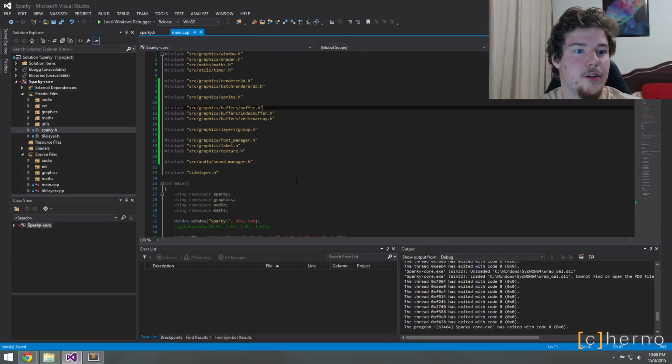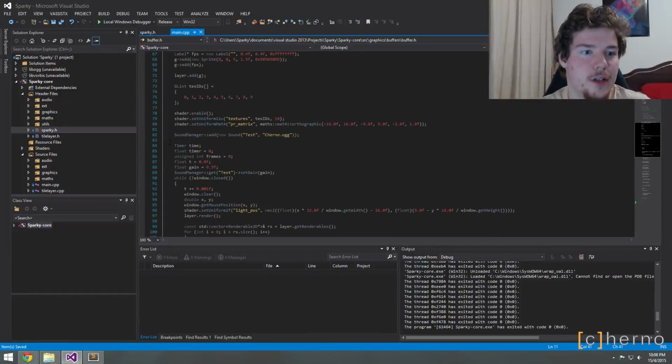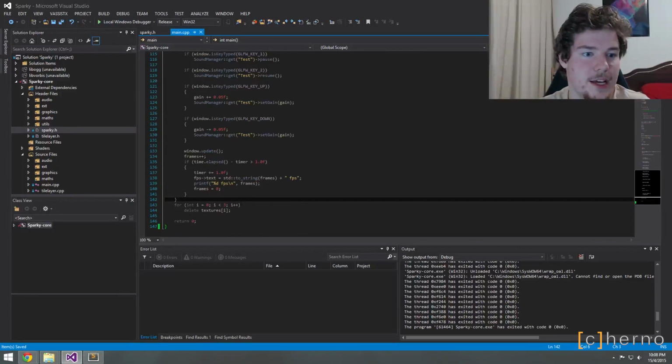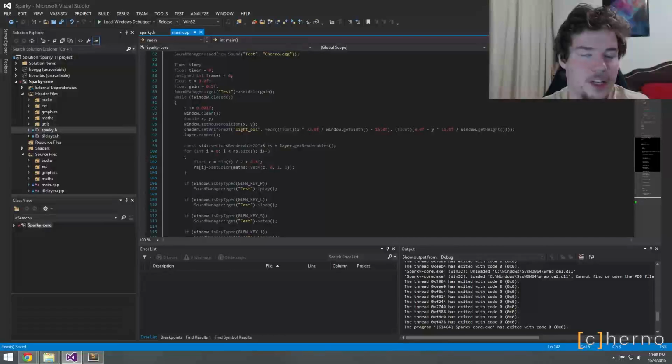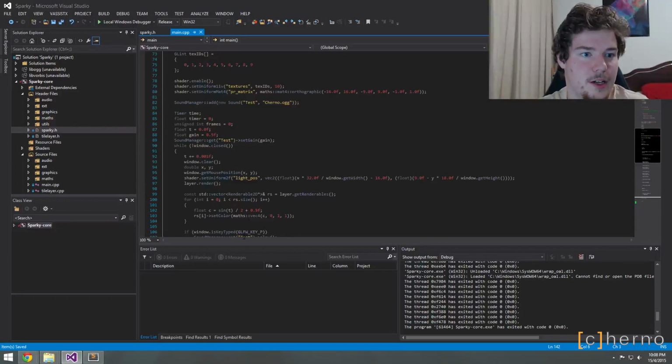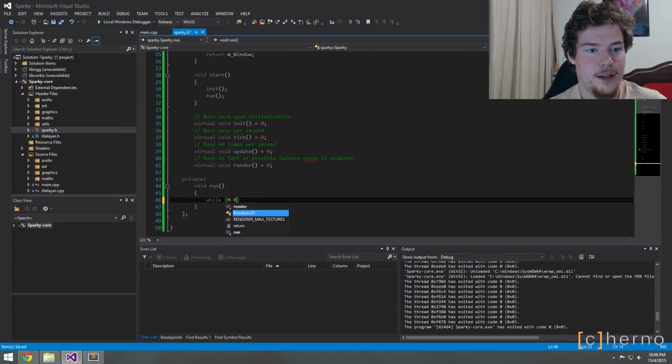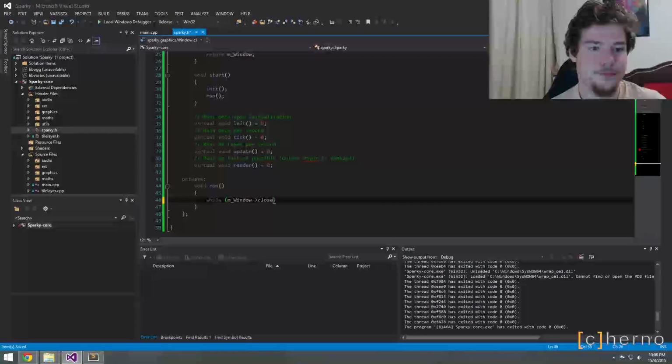Okay, run. So let's just copy our game loop. We're not going to exactly copy it, obviously, but we'll copy it a little bit. So what do we have here? We need to make a texture manager. That would have been nice, but too late. Well, this is kind of probably going against that, but anyway. So while m window dot closed.